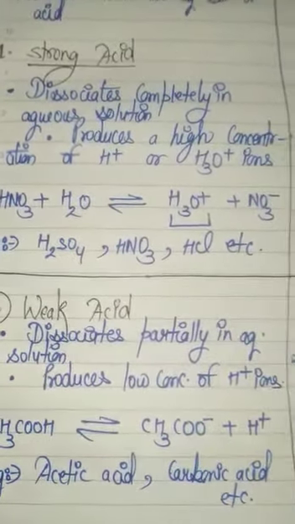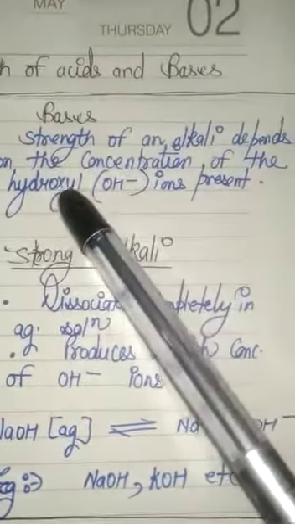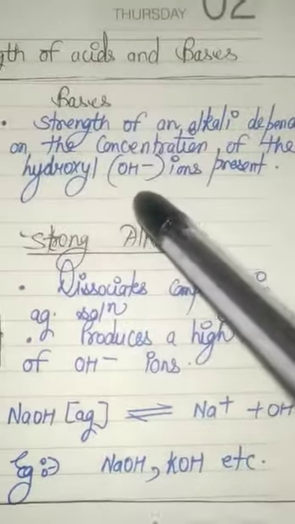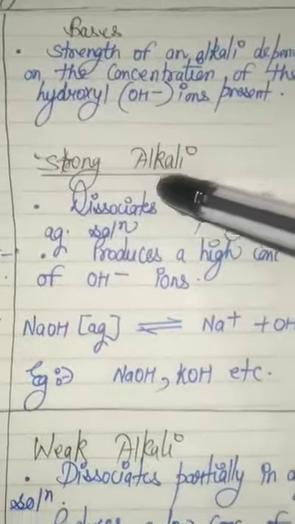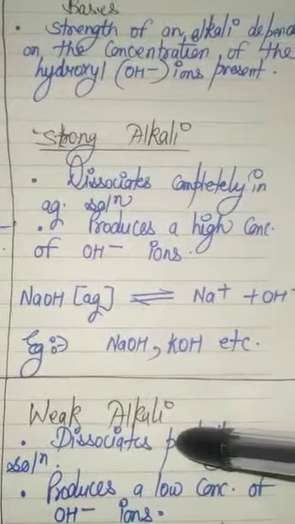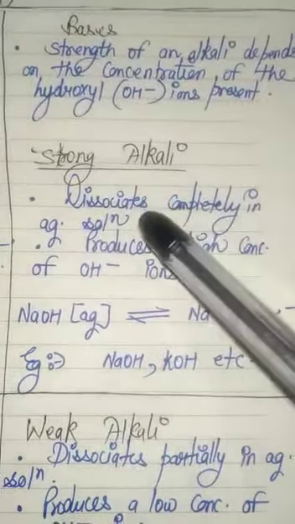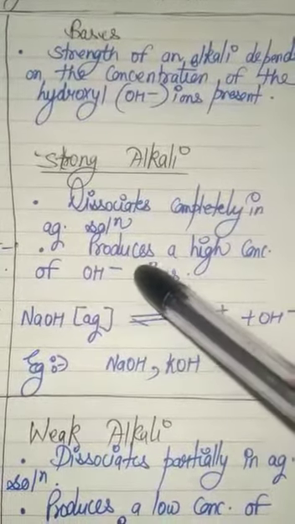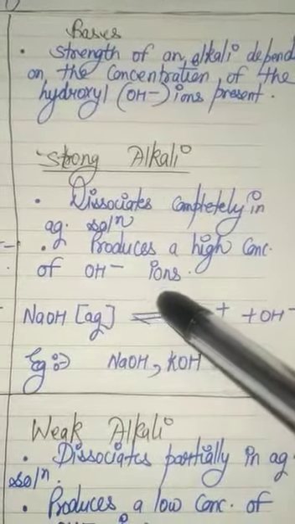Now about bases. The strength of any base depends upon the concentration of hydroxyl or hydroxide ion. On this basis two types are there, strong alkali and weak alkali. Strong alkalis are those which will dissociate completely in any aqueous solution, and will always produce a high concentration of hydroxide ions.